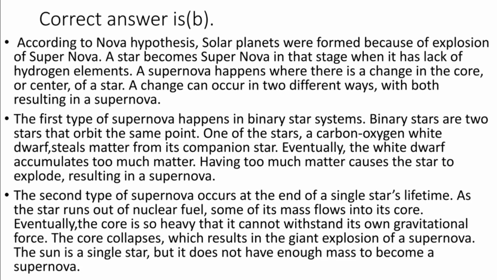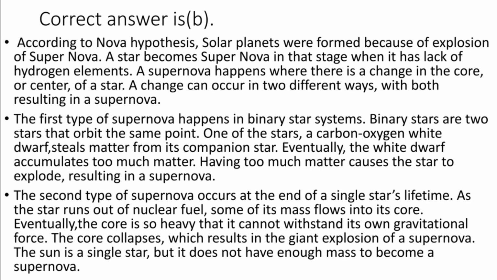The first type of supernova happens in binary star systems. Binary stars are two stars that orbit the same point. One of the stars, a carbon-oxygen white dwarf, steals matter from its companion star. Eventually, the white dwarf accumulates too much matter. Having too much matter causes the star to explode, resulting in a supernova.